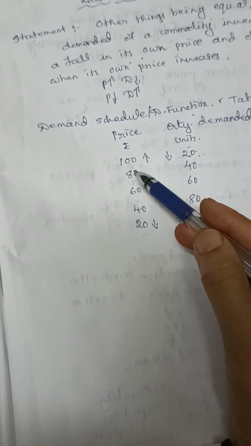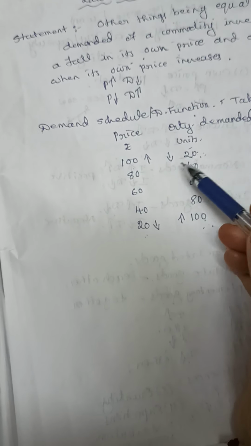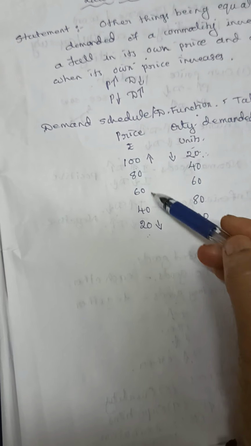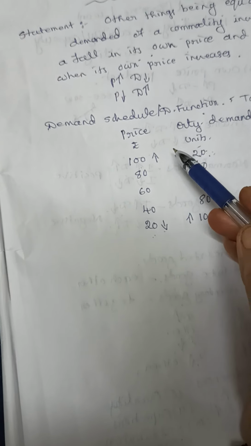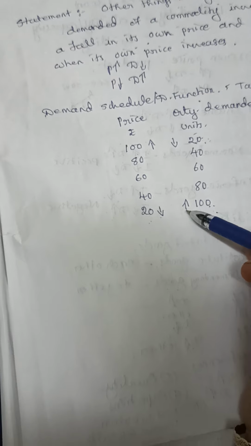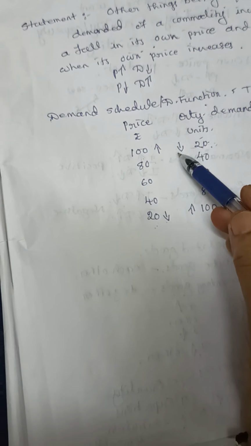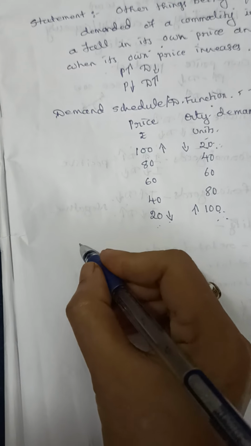Then you have to explain: when the price of the product was rupees 100, quantity demanded was 20 units. Price decreased from 100 to 20 and the quantity demanded increased from 20 to 100 units. So this table shows there is an inverse relationship between price and quantity demanded. Price and quantity demanded move in the opposite direction.